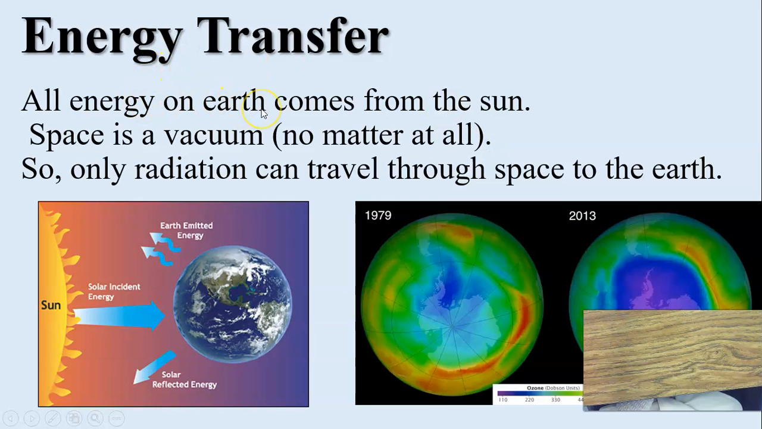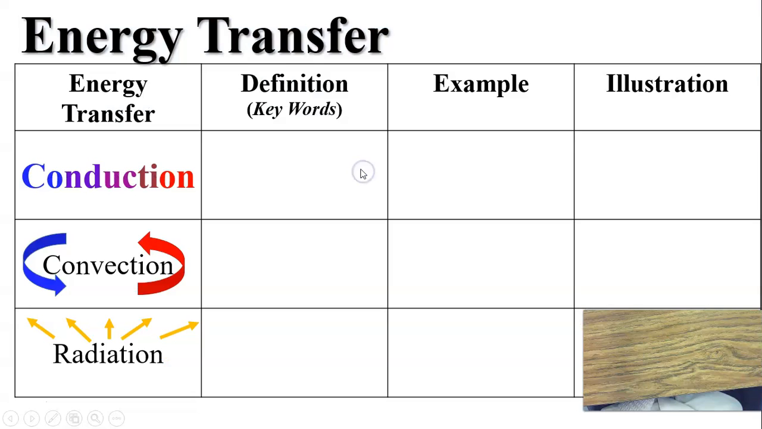All energy on Earth comes from the sun. Space is a vacuum. There's no matter. So only radiation can travel through space to the Earth. That's the only type of energy that can be transferred through space.